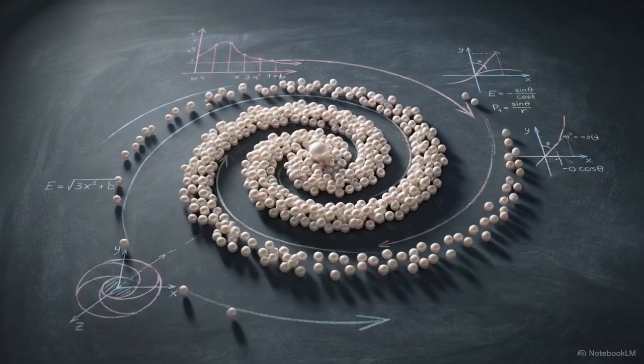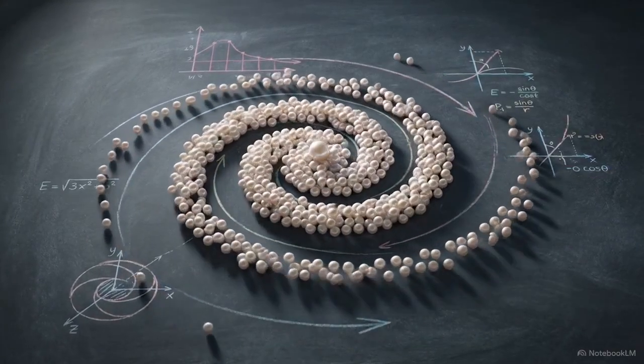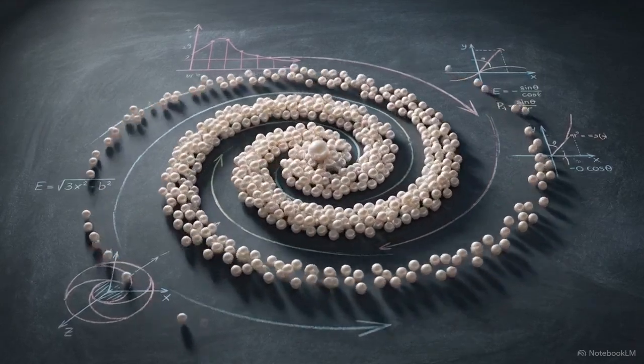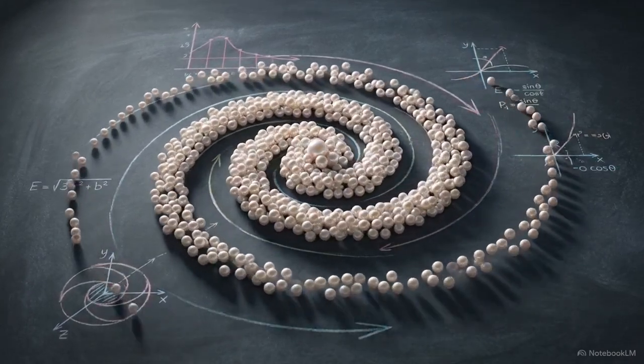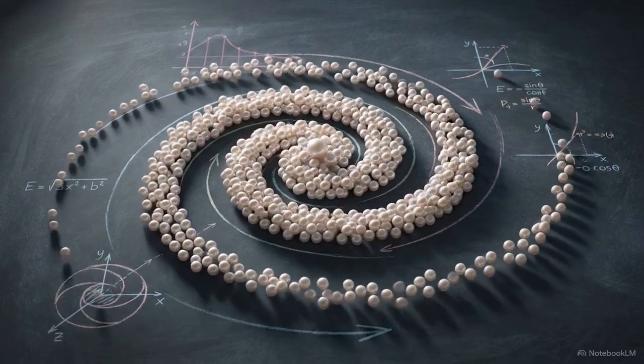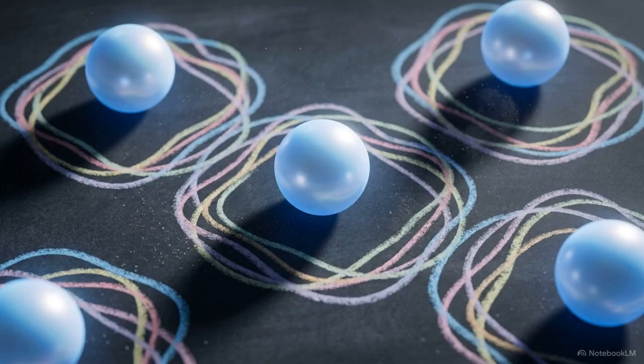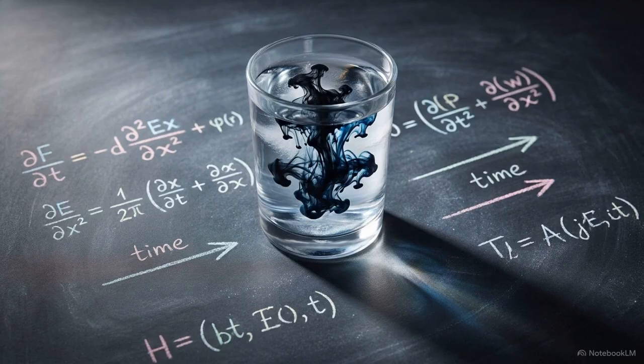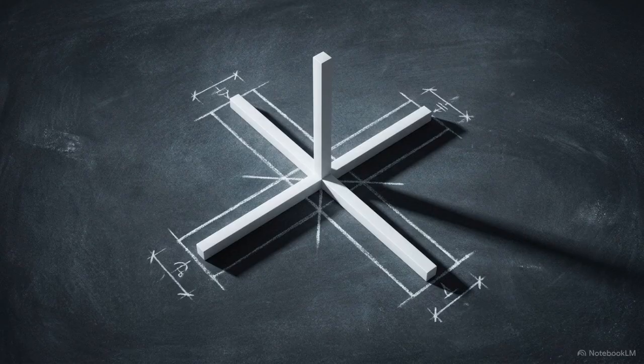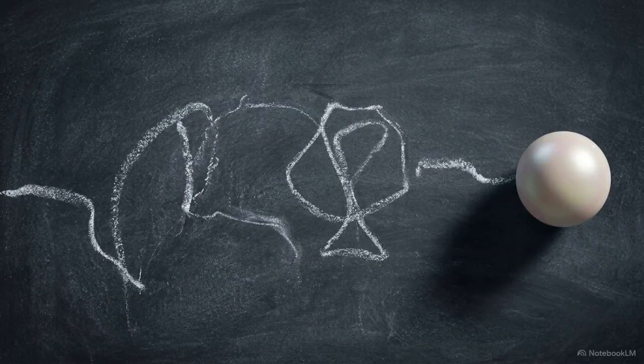Microscale particle jitter and macroscale galactic rotation simply exist as two vastly different points along the exact same continuous mathematical spectrum of coherence. The destiny of the universe, the flexibility of the quantum realm, and the direction of time itself are mathematically connected, and we can read them in the simple, measurable diffusion of a wandering particle.